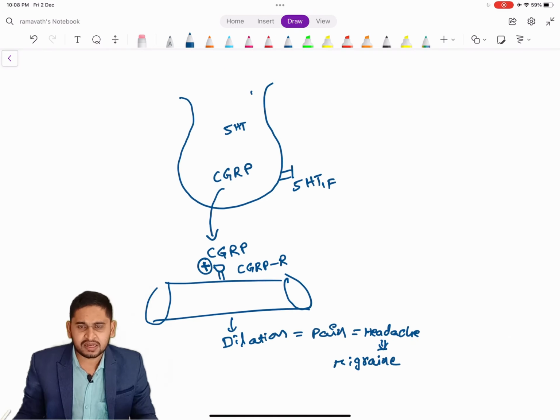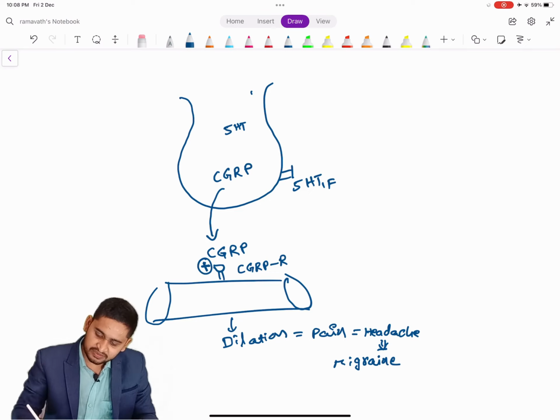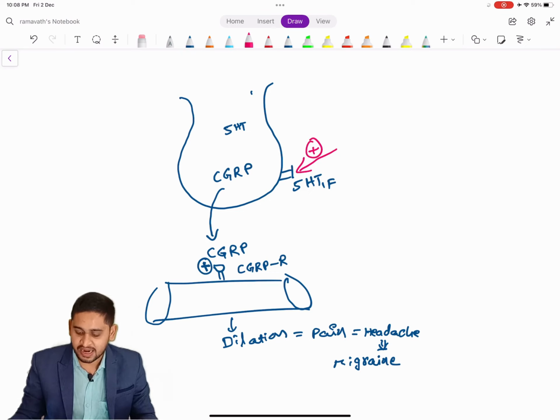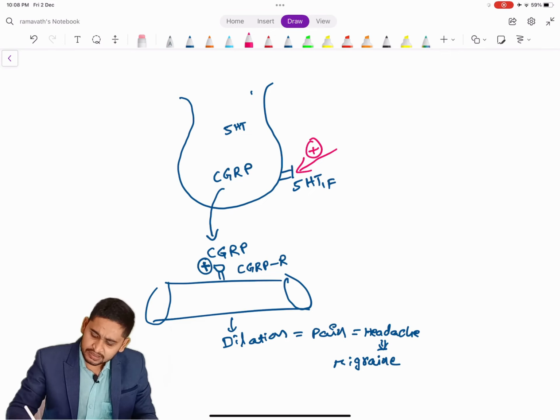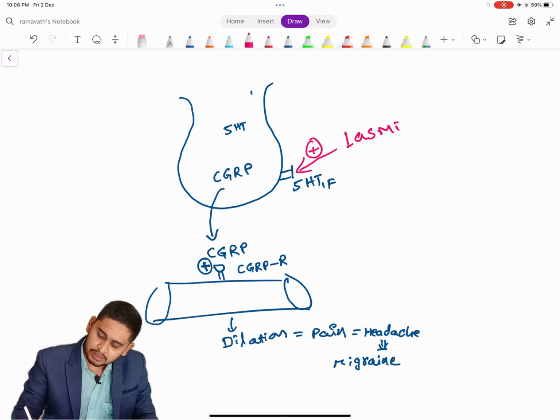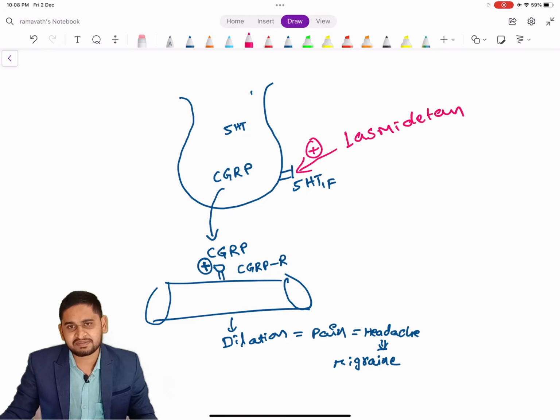Here, how are the drugs acting? The first one is the drugs which activate the 5-HT1 receptors, that is lasmiditan. Lasmiditan is a newly approved drug for the treatment of migraine.